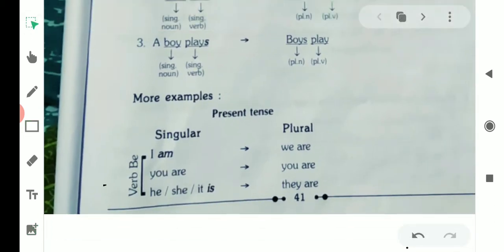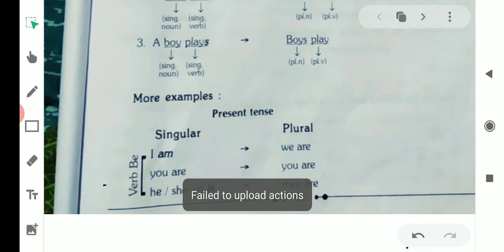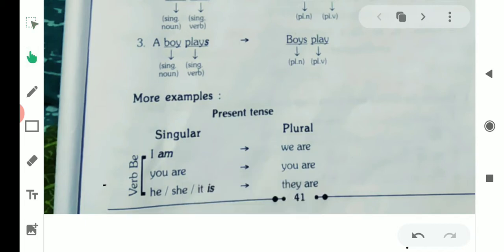With singular nouns we use a singular verb. For example, with the pronoun I we use the verb am. In first person plural, we use we are. Singular form, I am. Plural form, we are. We use are with you in singular and plural form. In both places we have to use are with the pronoun you. You are. Plural form also, you are.